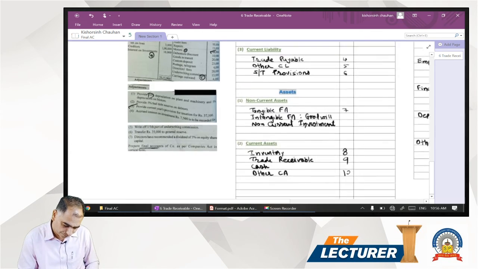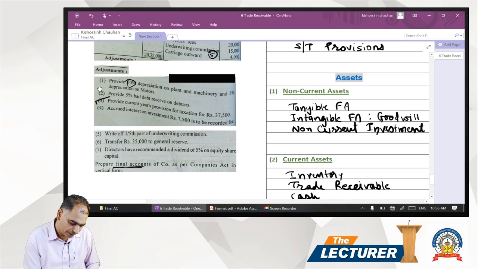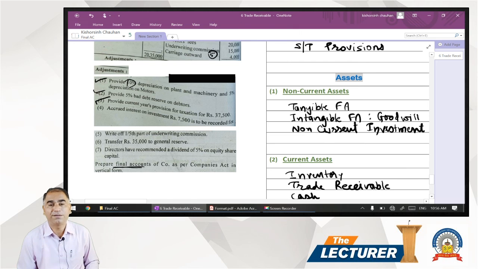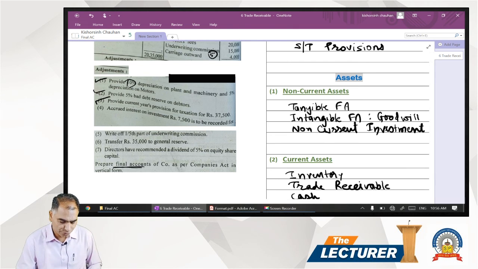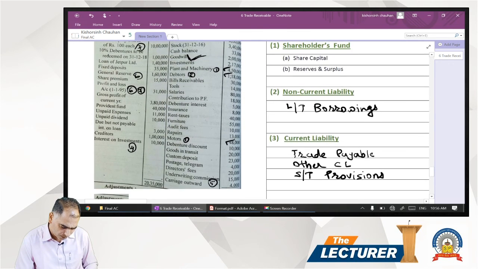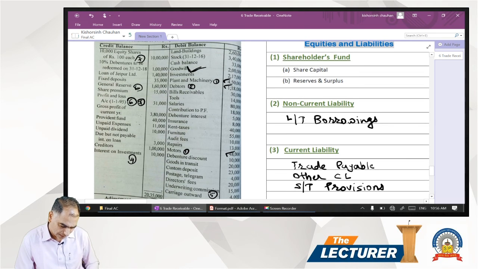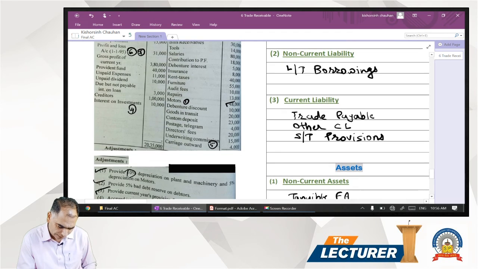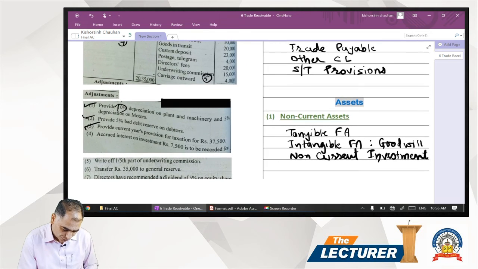Next comes the third adjustment. First we have taken care, second we have taken care. Third is provide current year provision for taxation 37,500. Friends, first you find out, is there any item in the trial balance relating to taxation? If you observe in the trial balance, on the credit side there is no item of taxation, and along with that on the debit side also there is no item relating to taxation. There is rent and taxes, but that's not relating to income tax. So we have to provide taxation 37,500.